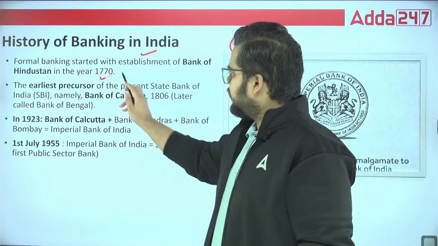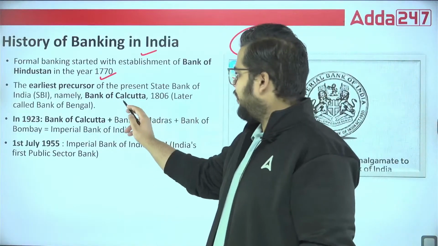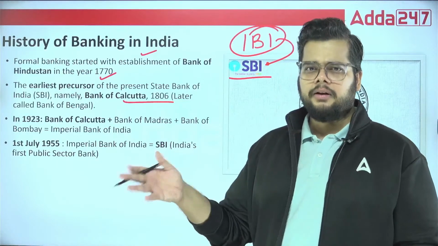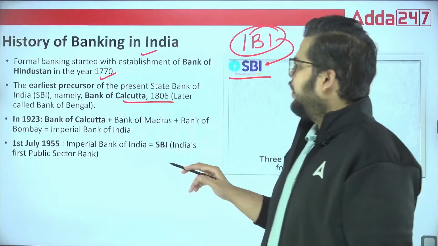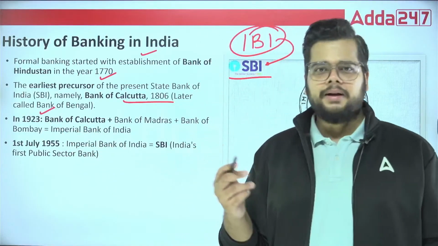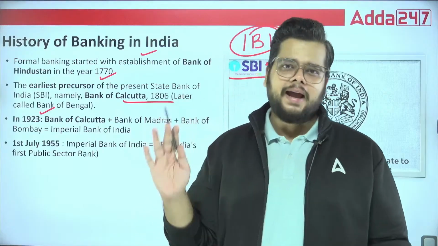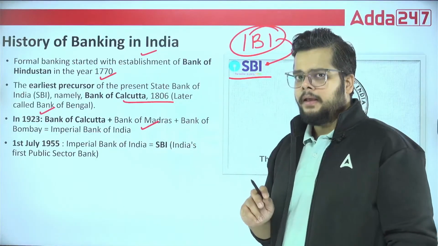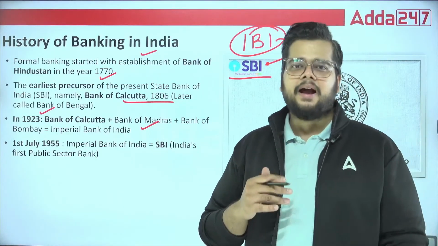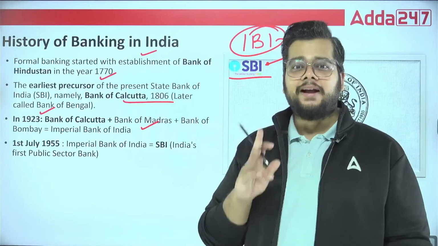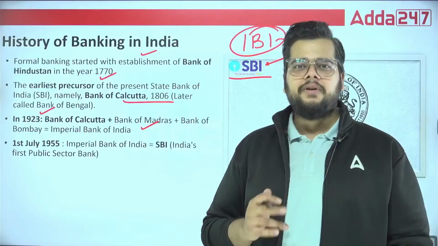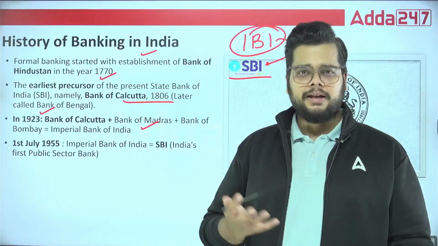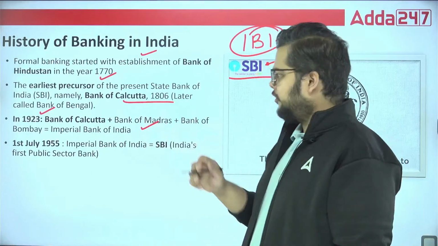So the earliest precursor of the present State Bank of India was the Bank of Calcutta. In 1806 the Bank of Calcutta was established, and later on it was renamed as Bank of Bengal. In 1923 the merger happened between Bank of Calcutta, Bank of Madras and Bank of Bombay, and it was termed as Imperial Bank of India. When I specifically talk about SBI, after independence, on 1st July 1955, we have the SBI. So recently State Bank of India celebrated its bank day also, that is 1st of July.